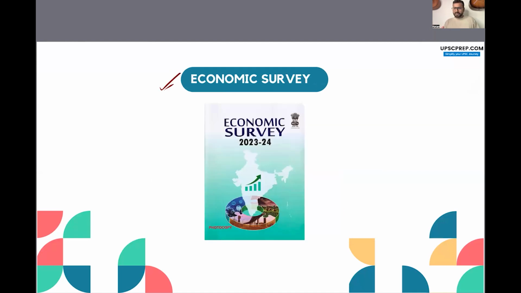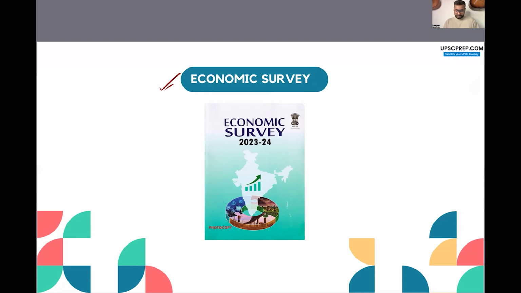Now the economic survey is very important, because this is a kind of report card of how the Indian economy has performed in the previous financial year. Okay. And also UPSC का बहुत favorite resource है. UPSC does ask many questions in the prelims examination and the mains examination, which are directly lifted from the economic survey.